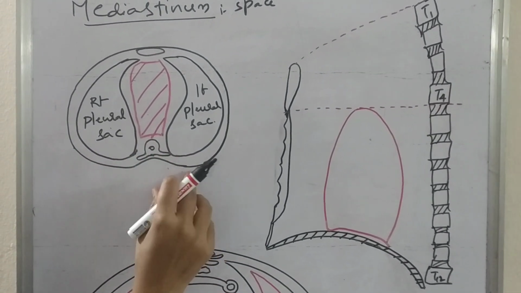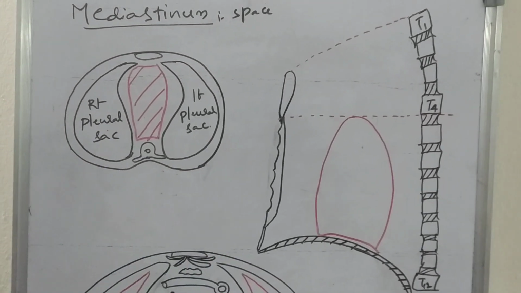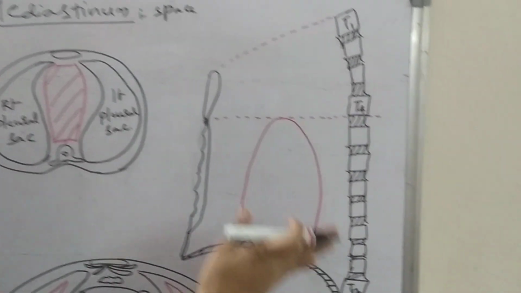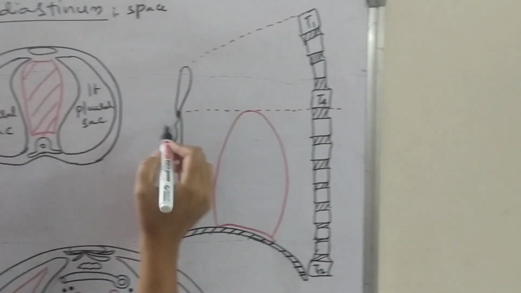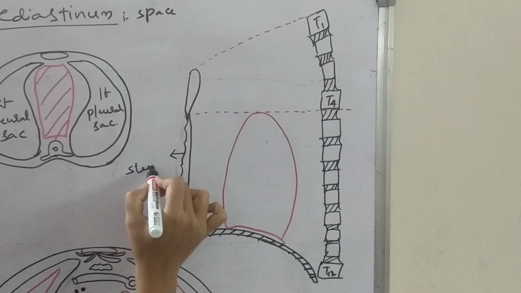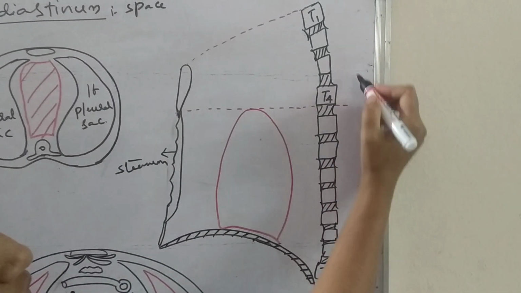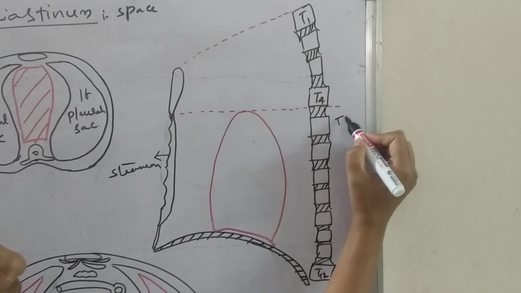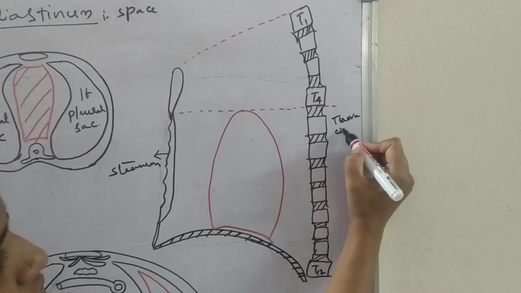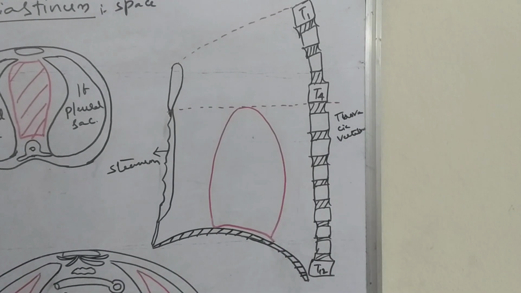So what are the boundaries of the mediastinum? This is the longitudinal section of the thorax. Here you will have the sternum, and these are the 12 thoracic vertebrae.